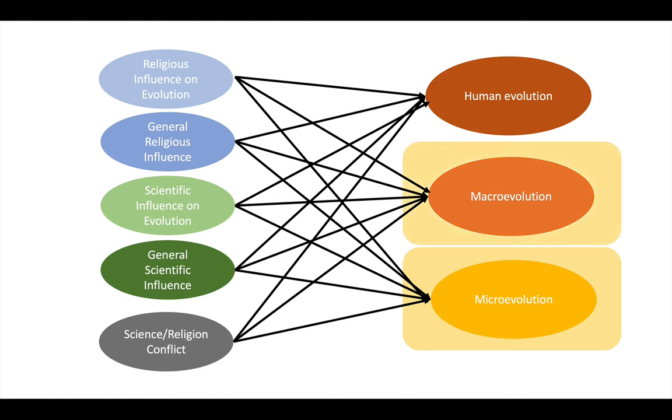The second is macroevolution, again from this published inventory, and it measures students' acceptance of macroevolution, things like speciation events and common ancestry. A high value indicates high acceptance. And lastly, we have human evolution, that measures students' acceptance of human evolution directly. And a high value would indicate high acceptance.